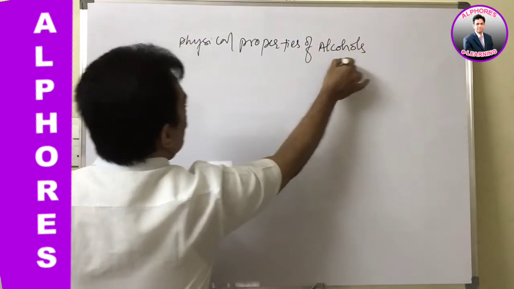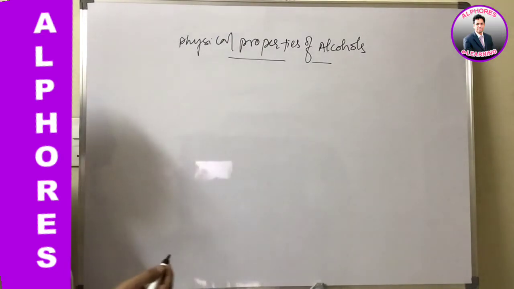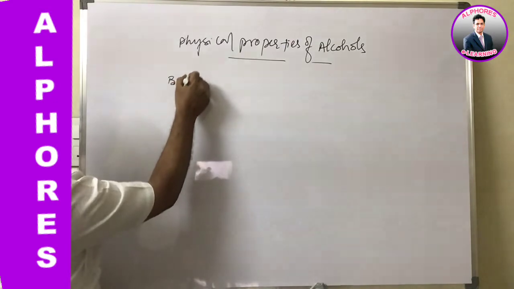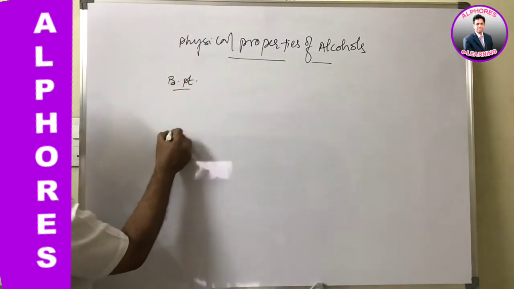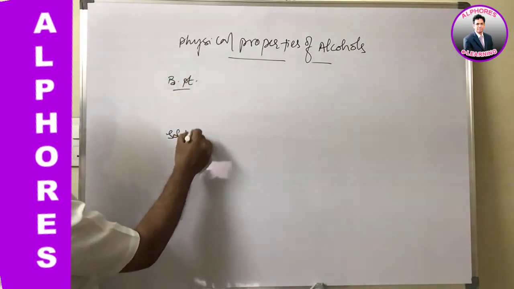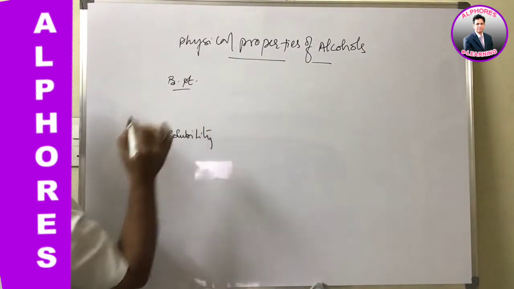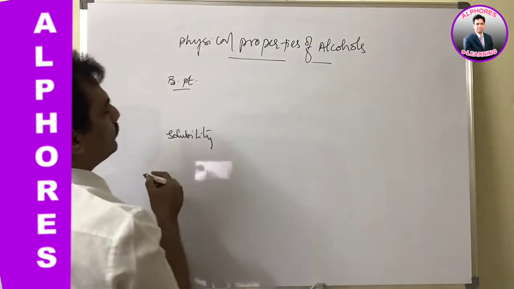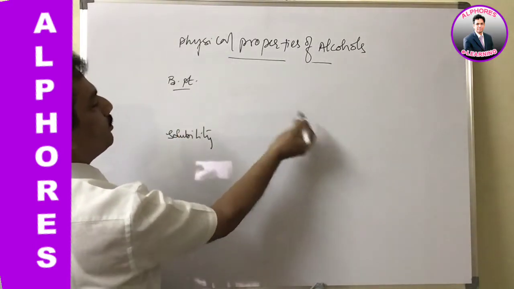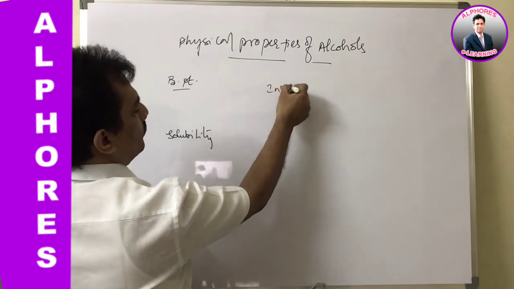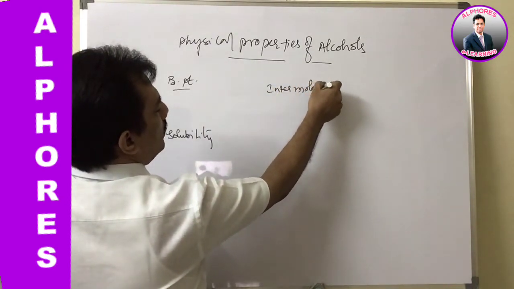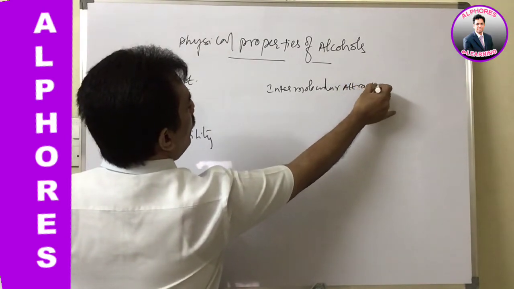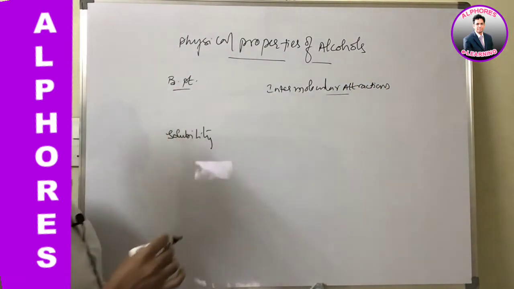For alcohols, here we have to discuss only two different aspects. One is the boiling points first of all, and then the solubility of these hydroxy compounds. Generally boiling point depends on the intermolecular attractions. More the molecular attractions, more will be the boiling point, is it not?